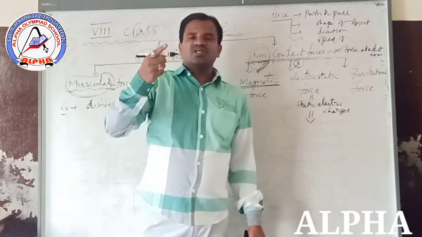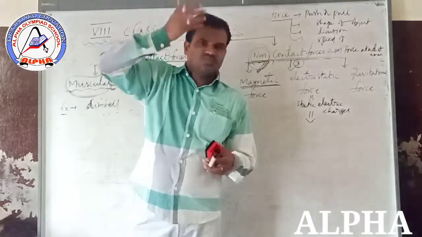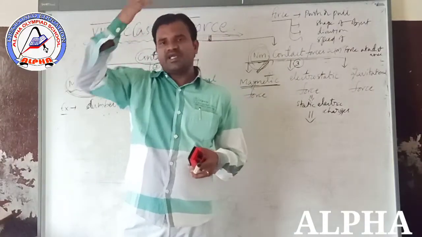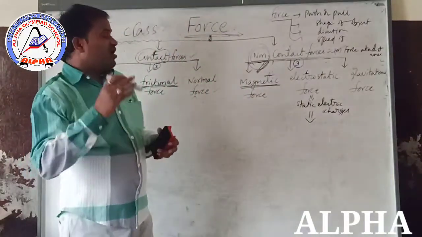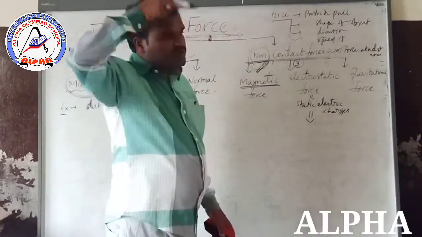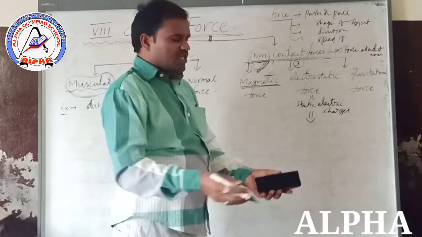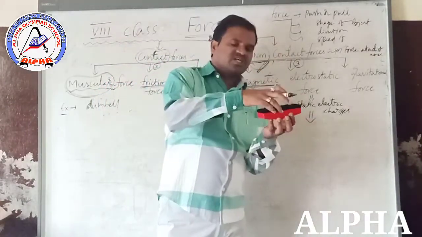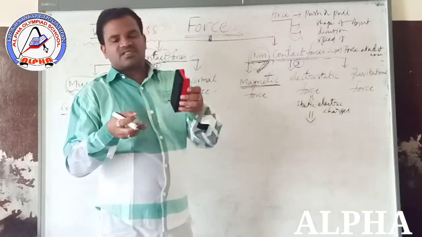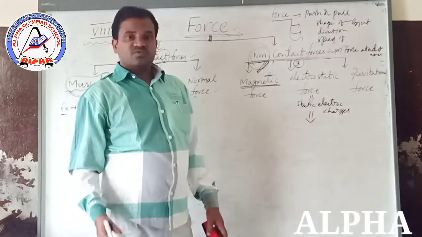Now with the comb, you move it forward through your hair several times, 10 or 15 times. Now bring the comb near the small pieces of paper. Then the small papers are attracted towards the comb.